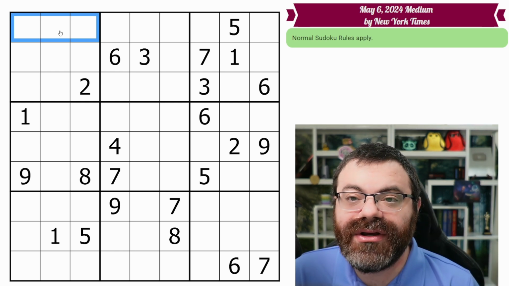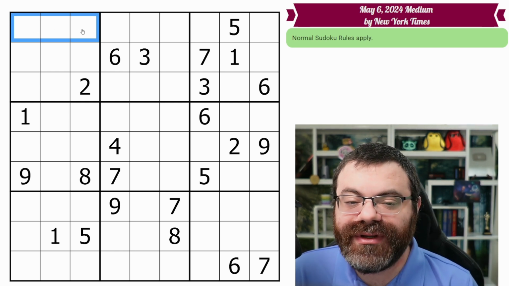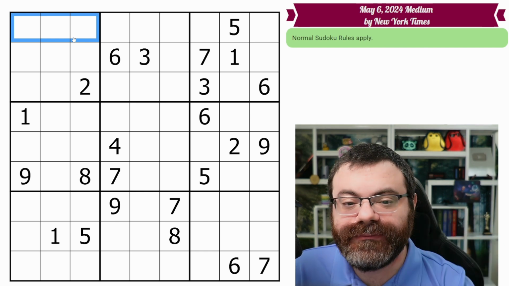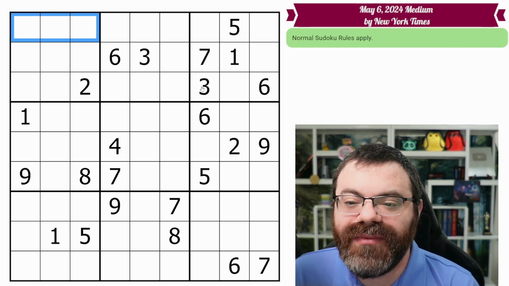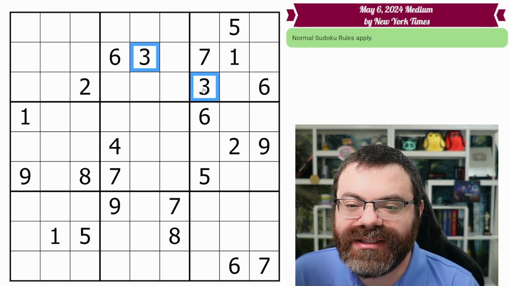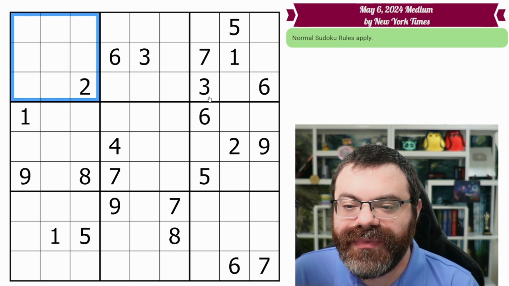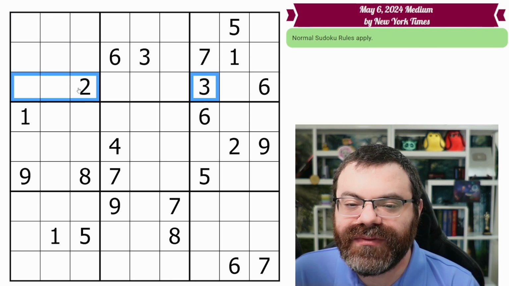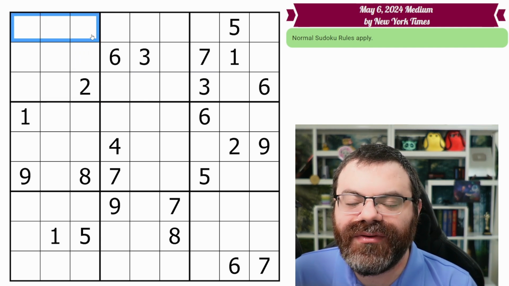And we need a 3, so we need to place a 3 in one of these 3 cells. Now again, we're not going to guess. Another way we can see this, and this is a more direct way, is that this box needs a 3, and this 3 says we can't repeat in this row, and this 3 says we can't repeat in this row. And so as a result, since this box needs a 3 and it can't go in these 6 cells, it must go in one of these 3 cells.